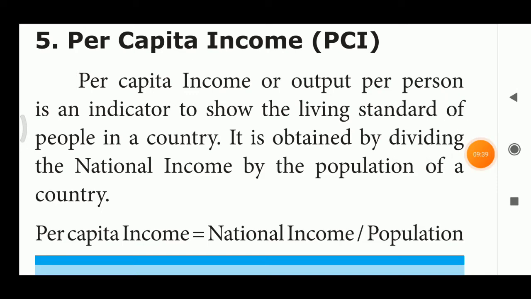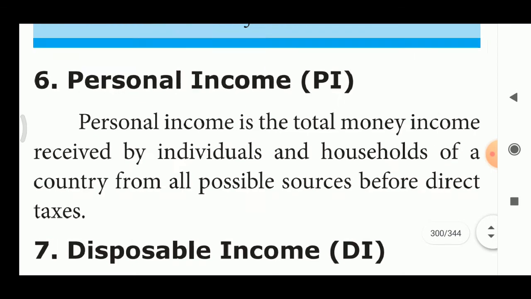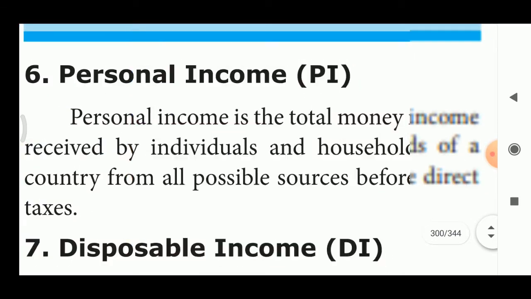Next, we are going to see about personal income. You know very well about personal income, PI. What is personal income? One person's annual income is called personal income. In some biodatas or school updates, we can ask that question, no? So, what is your father's income? That is only PI, annual income, personal income.